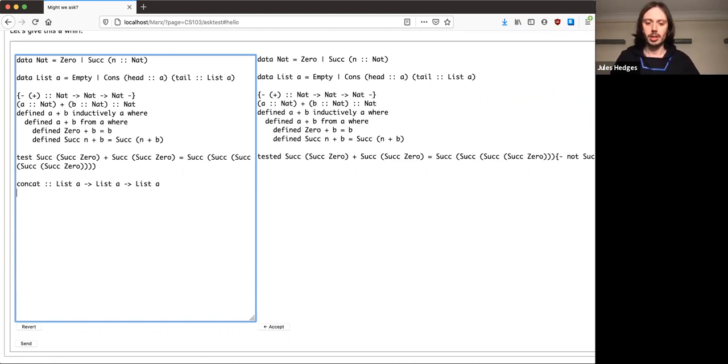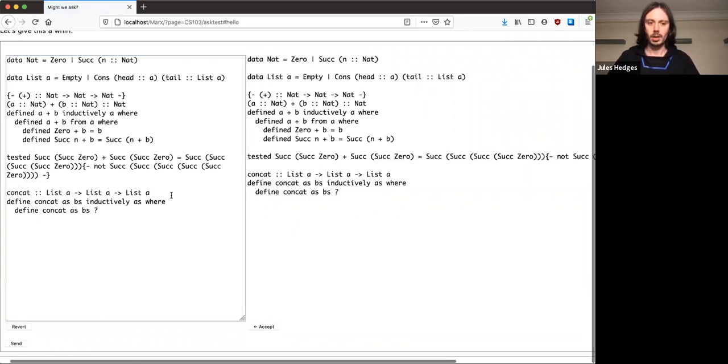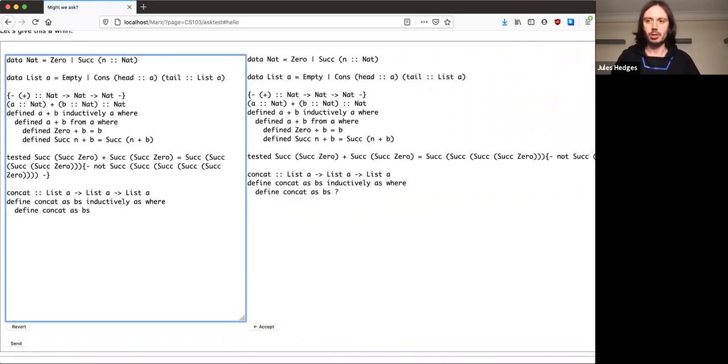Now I'm going to write define concat As, Bs. So I'm going to call my two inputs As and Bs. It's traditional that inputs which are lists are given a name like this. And then I'm going to write inductively As and send this. Okay, so now I'm going to do pattern matching on the first list. So I'm going to write from As.